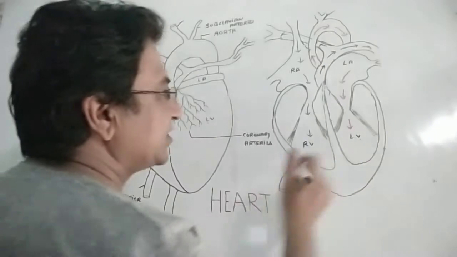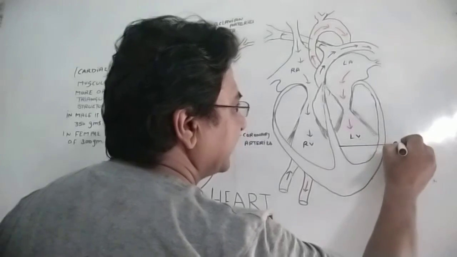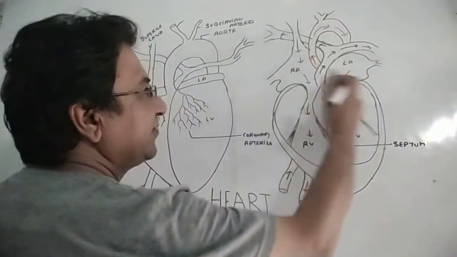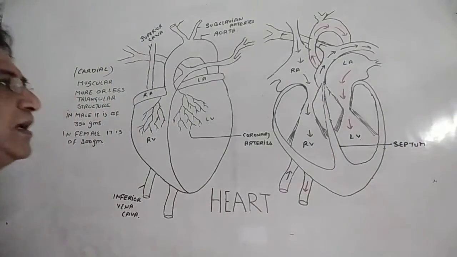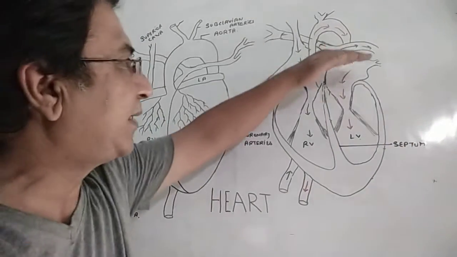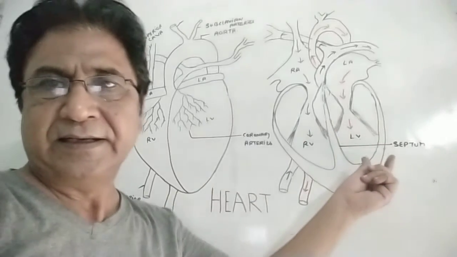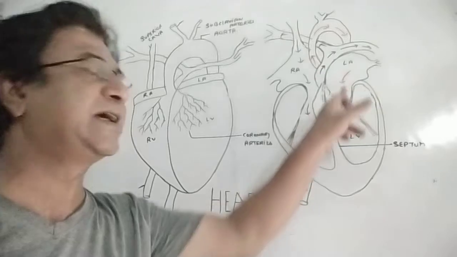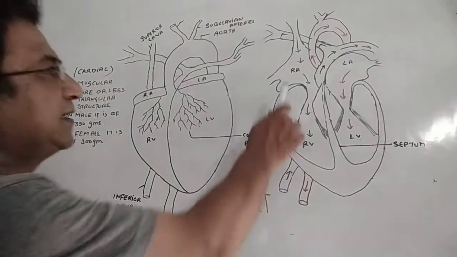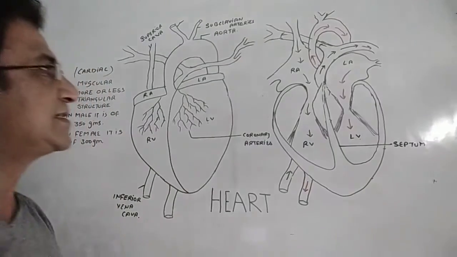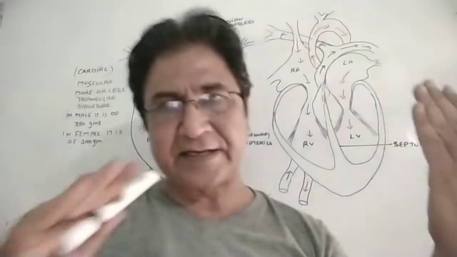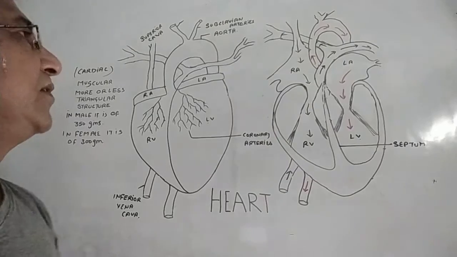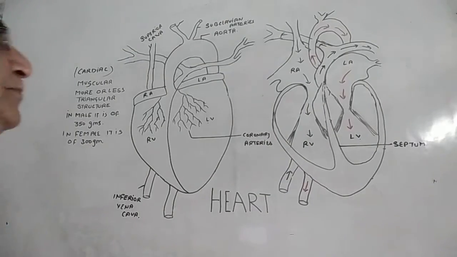This is the muscular sheath which is called a septum, which is separating the left part of the heart from the right part. And this left part is always carrying the oxygenated blood, left auricle into the left ventricle. On the other hand, right auricle and right ventricle, if you see, this is the right part. You have to see like this. This is left, this is right. So this right part always takes the deoxygenated blood.